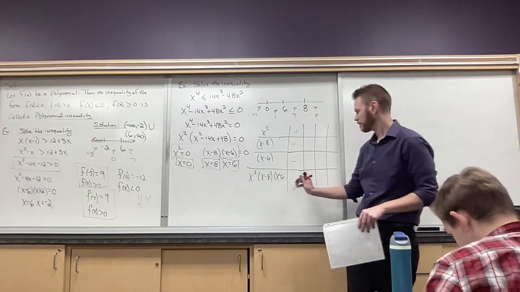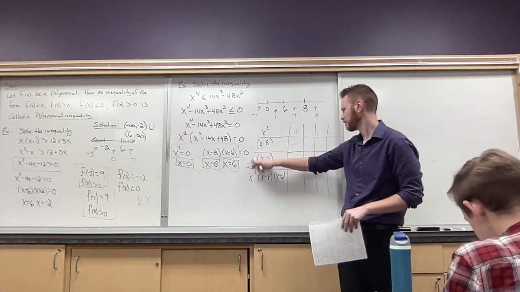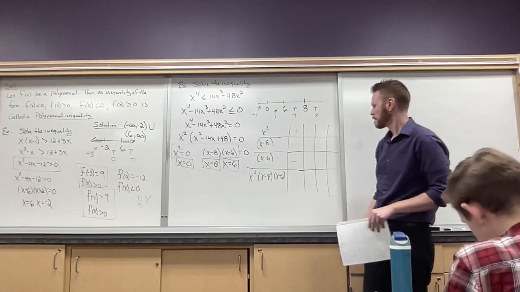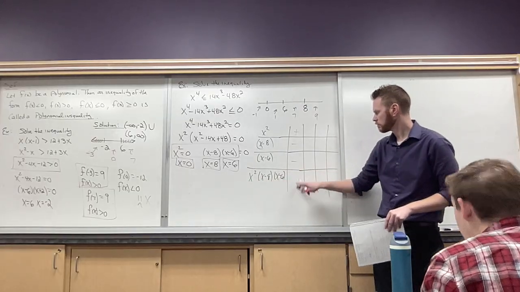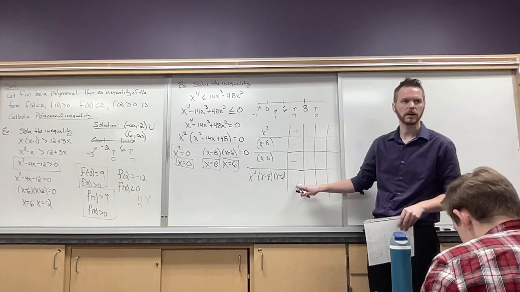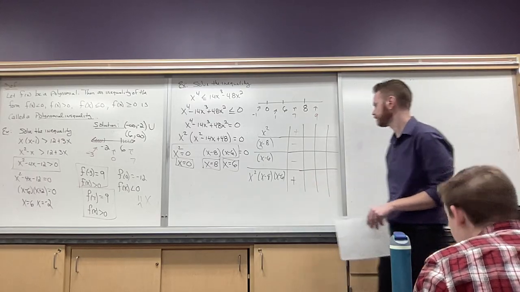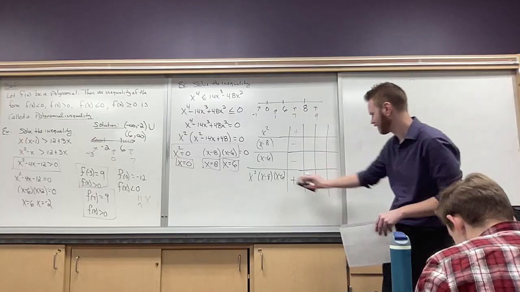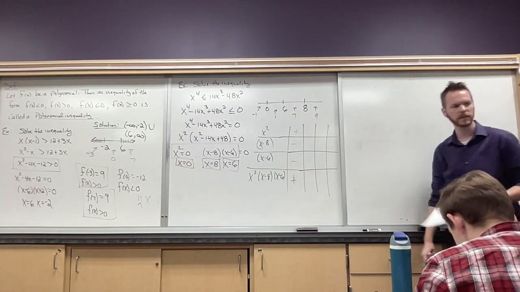Now, the last step. I had an extra parentheses here, but none here. So for the last step, if I multiply a positive and two negatives, what's the answer going to give me? Positive or negative? Yeah, positive. Positive. Oops, wrong color. I'm using red. There we go. Make sense?